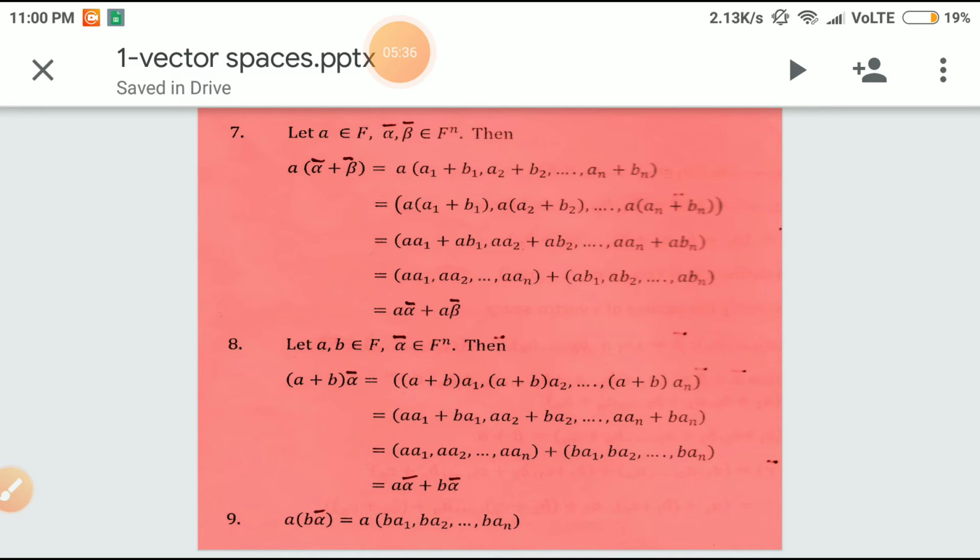So that is also equal to (a·a1, a·a2, etc., a·an) plus (a·b1, a·b2, etc., a·bn). That can be written as a times alpha bar plus a times beta bar. So we have proved the first property.